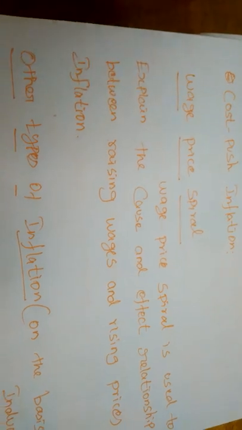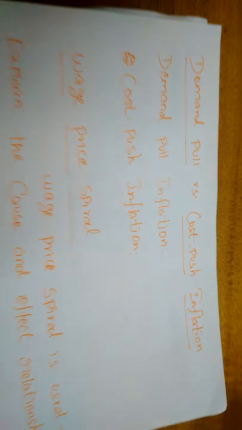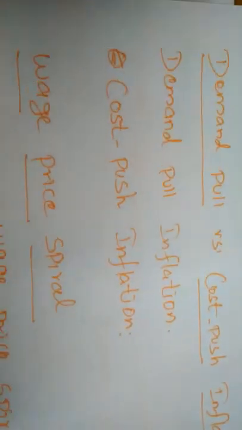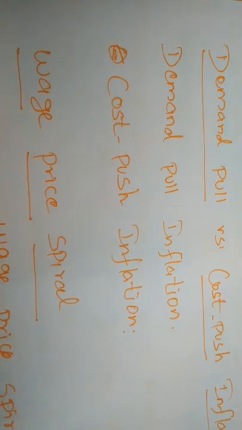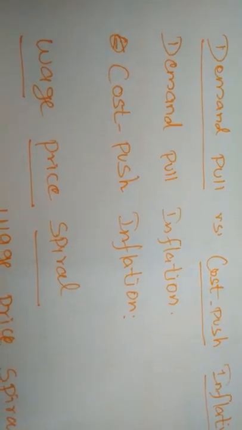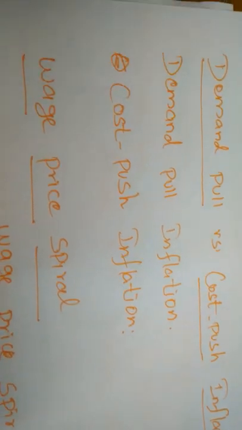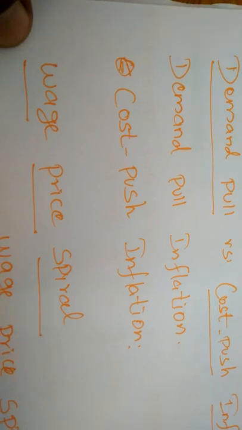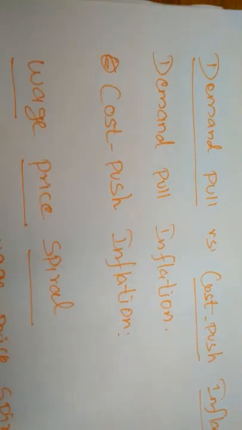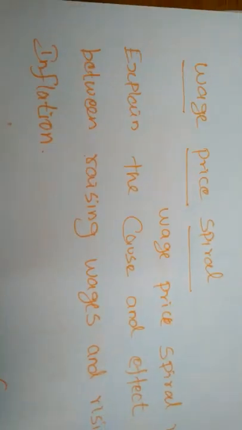Next are demand pull inflation and cost push inflation. Demand pull inflation means that on the basis of high demand, the price of the commodity will be increased. Next one is cost push inflation. Cost push inflation means that on the basis of the cost of production, the price of the commodity will be increased. So if the price level is increased on the basis of cost, that is called cost push inflation.